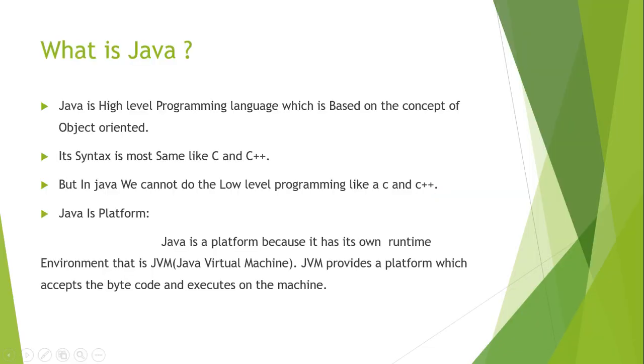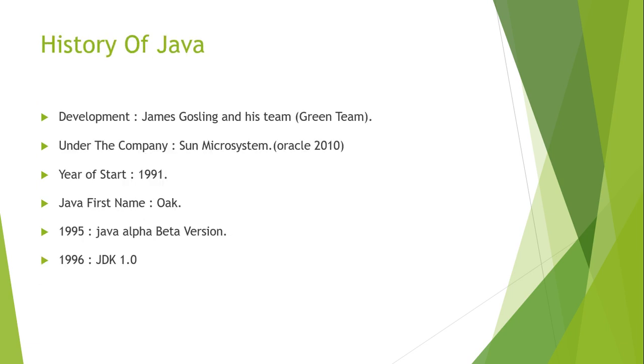Okay, so Java is a platform because it has its own runtime. And inside the JVM, we have a compiler, the interpreter and security management. Multiple things are present inside our JVM. So this is the thing: Java is a platform because it has its own runtime environment, that is the JVM.